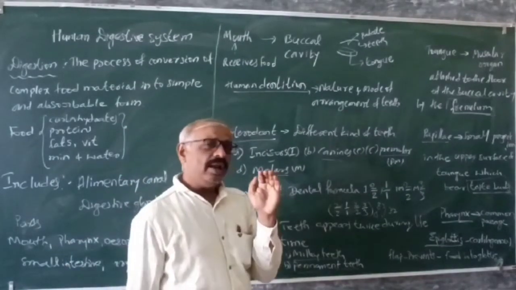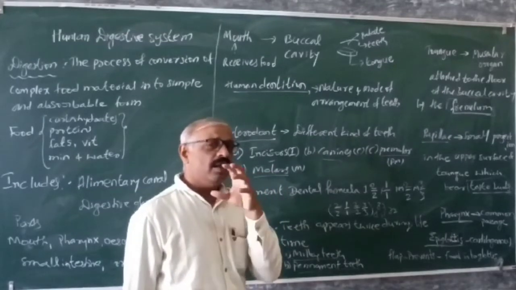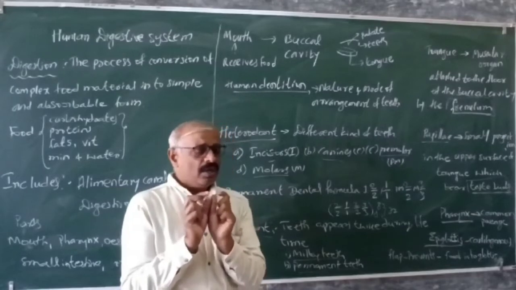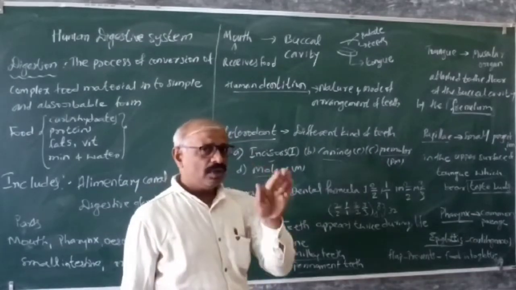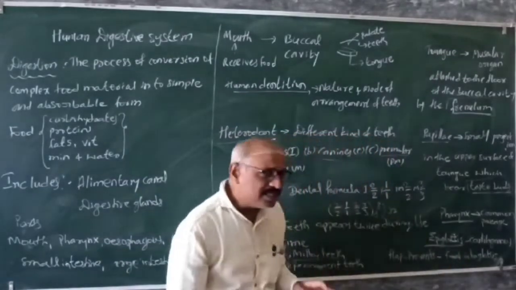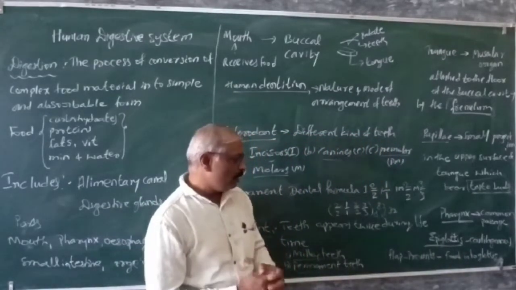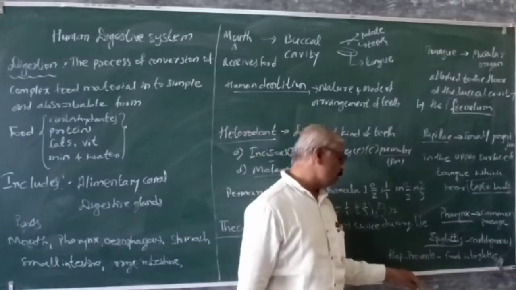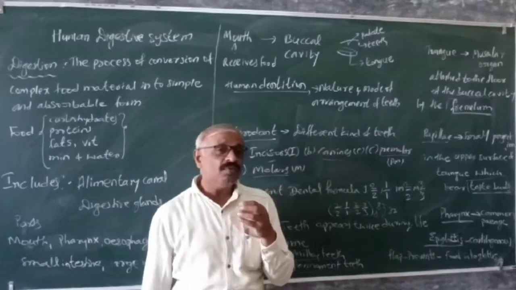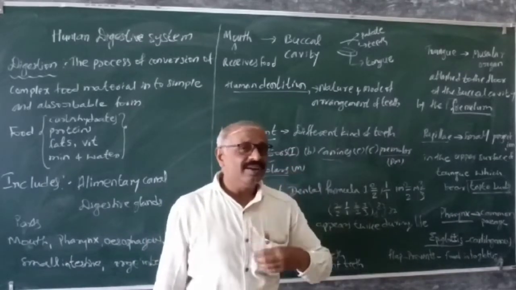When both are entering the common one, further ahead there are two separate pipelines. So a lid is needed at the top, and we say that's called the epiglottis. It is a cartilaginous flap. It helps to prevent the entry of food materials into the trachea.